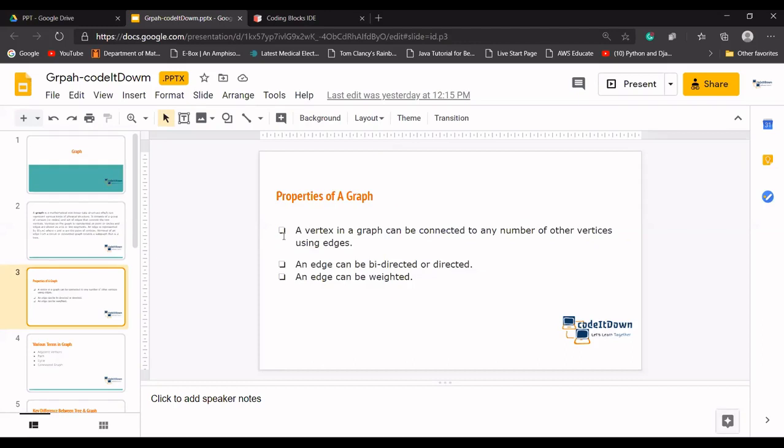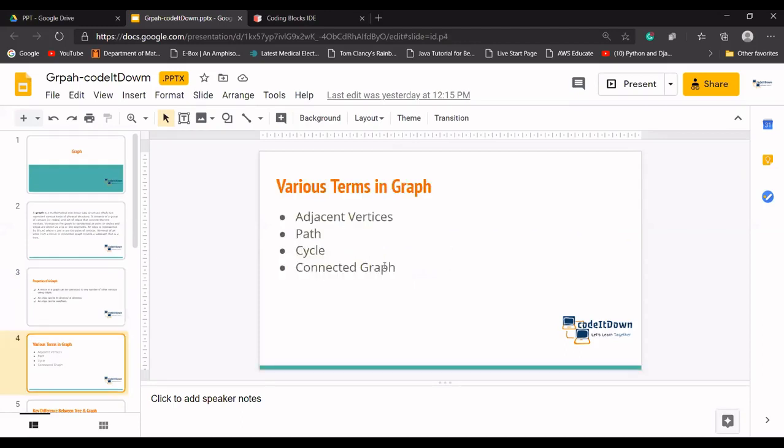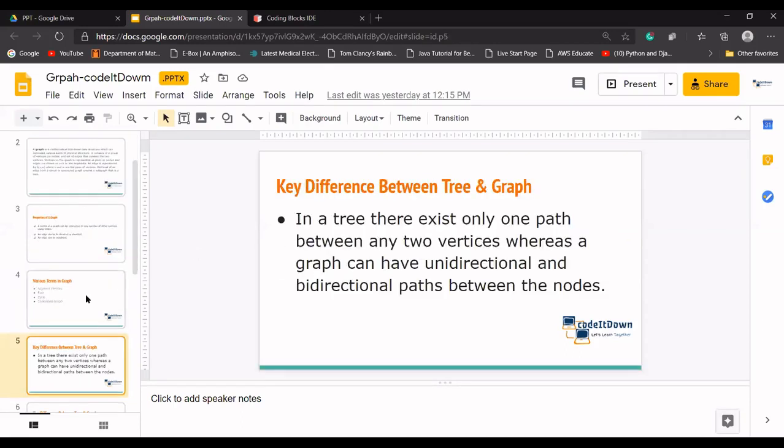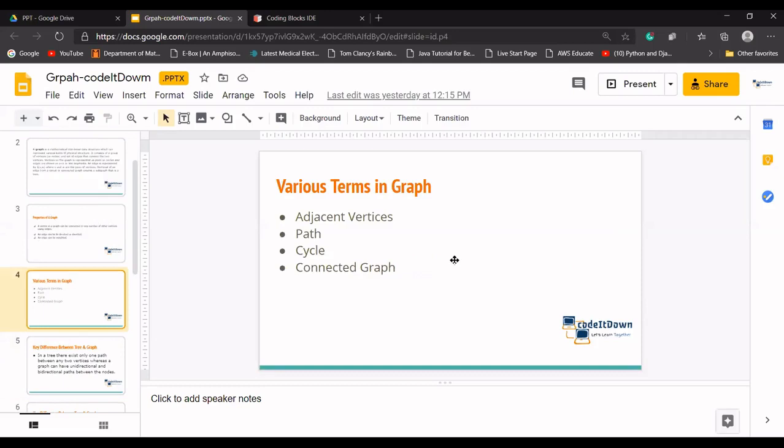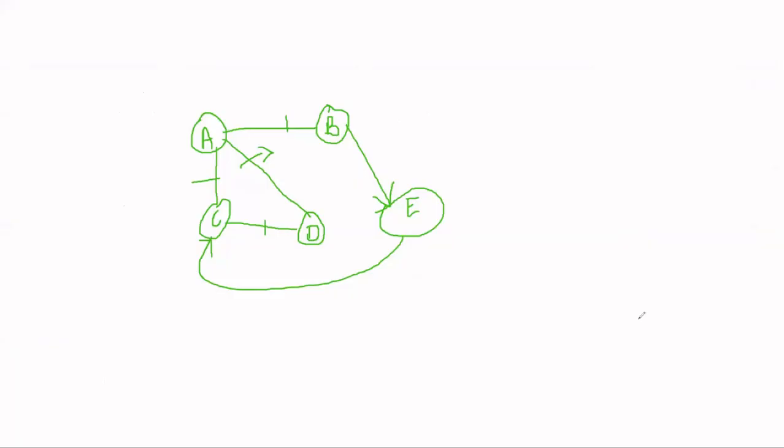Okay. And let's come to the various terms in graphs. So, adjacent vertices. What adjacent vertices are there? Let's say E is a vertex.